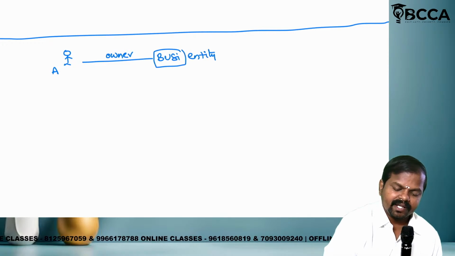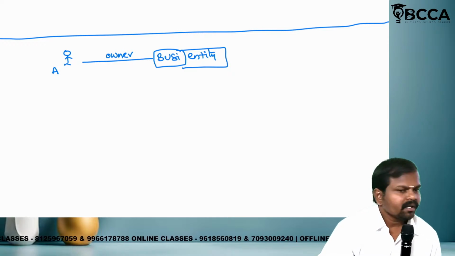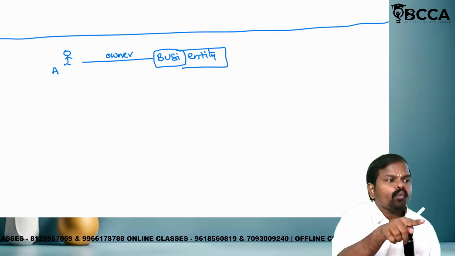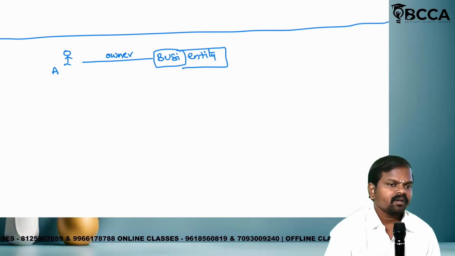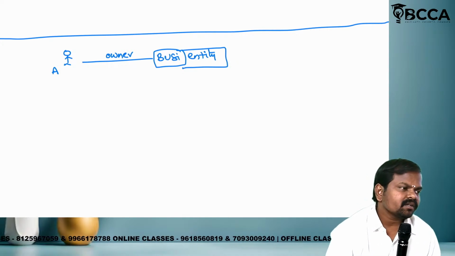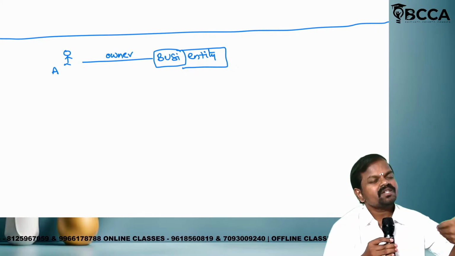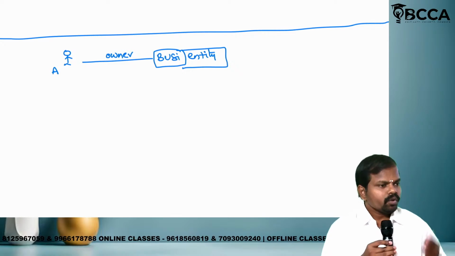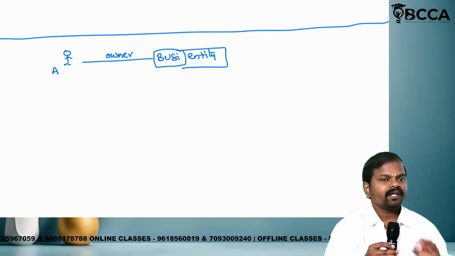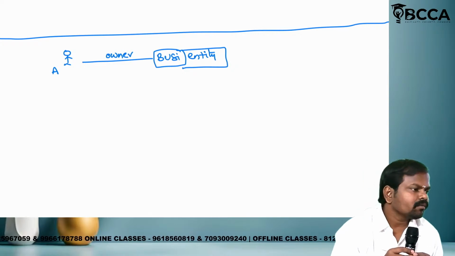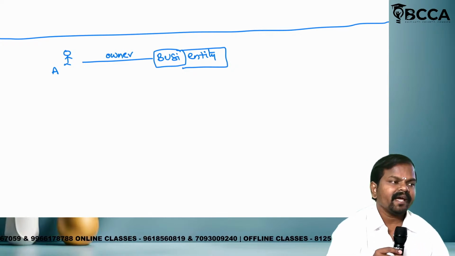Business entity. One business entity is there. Who is the owner? Mr. A. If you are in the place of Mr. A, what is your expectation? See, if you think like a business entrepreneur, you are the owner of the organization, what are you expecting? What are you thinking? Excellent. To earn profit. Precisely, to get high profit as compared to last year.